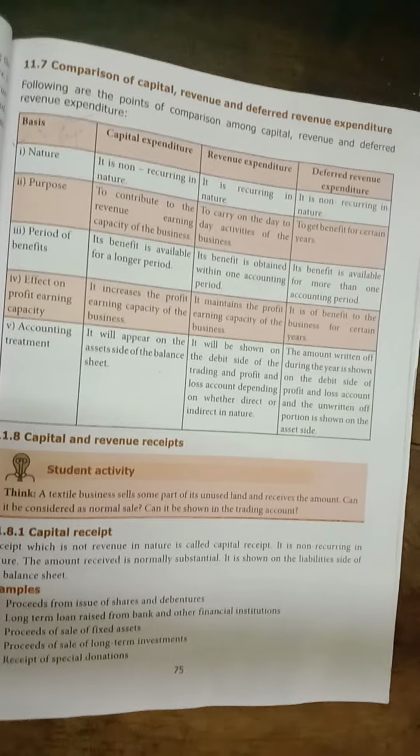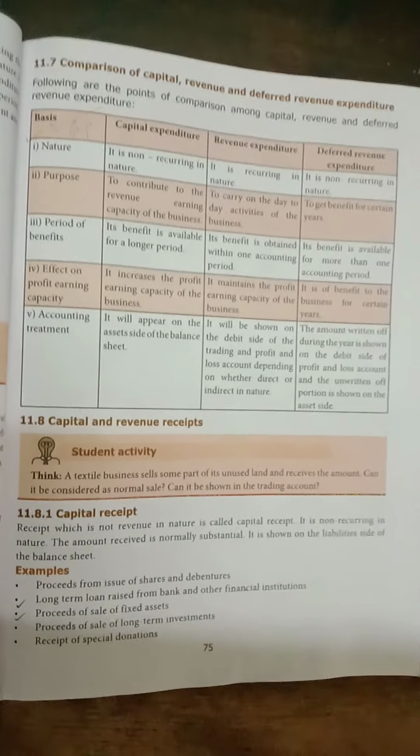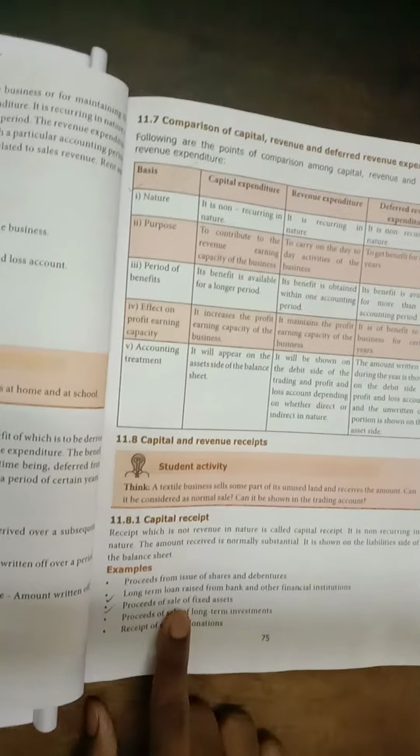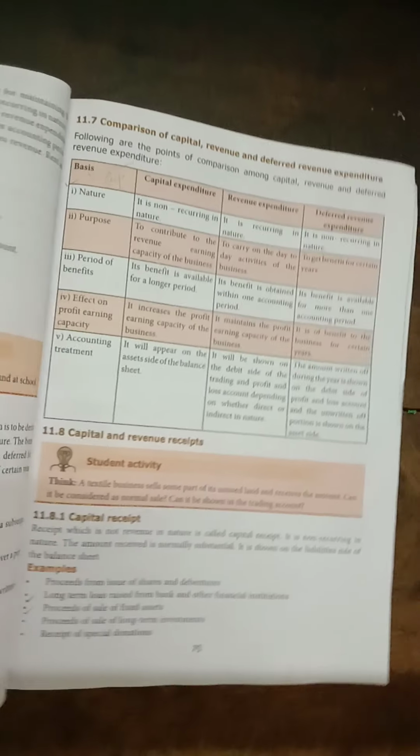So capital receipt is any amount that we receive which is not revenue in nature. Examples of these are loans and sale of fixed assets. Let me give you an example and make you understand.